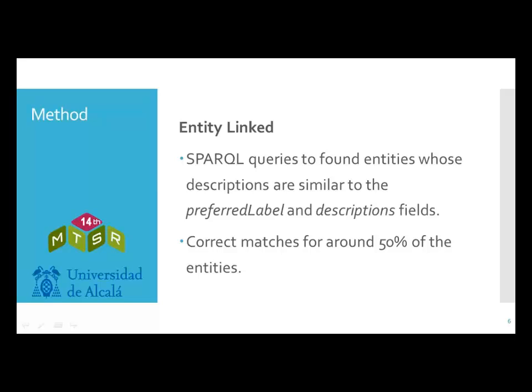Entity linking was carried out by disambiguation of entities in the large Wikibase knowledge graph. We use SPARQL queries that match the string of the terms found. We look for entities whose descriptions are similar to the preferred label and description fields extracted from ESCO. The manual inspection of the result showed correct matches for around 50% of the distinct entities coming from the NER process.